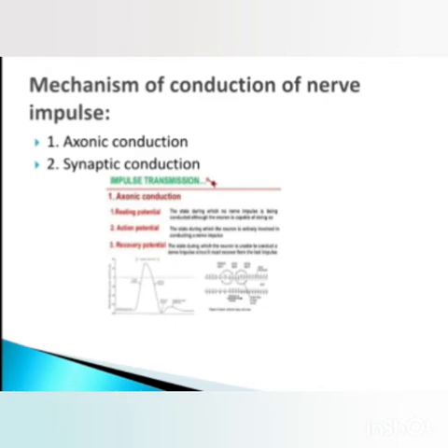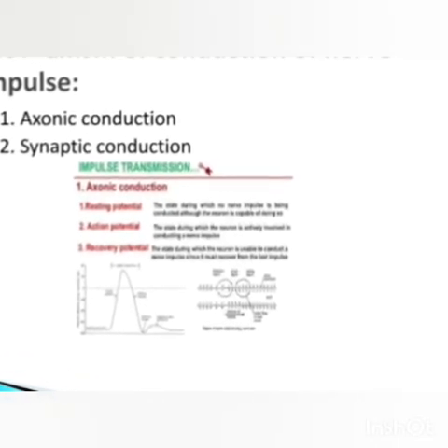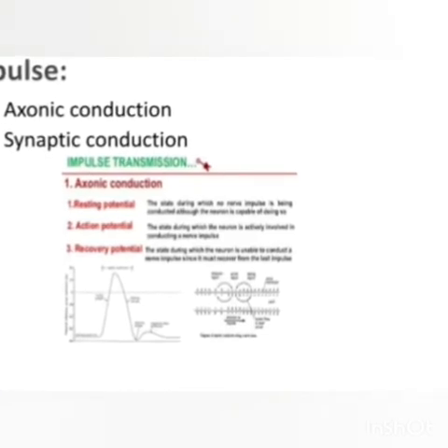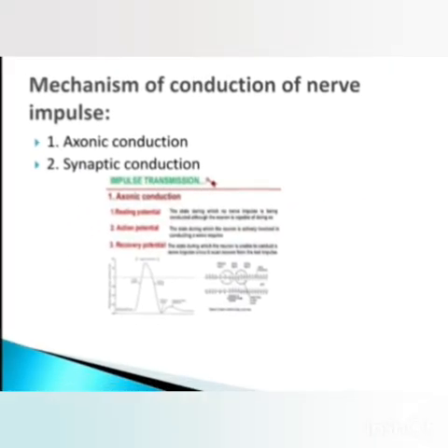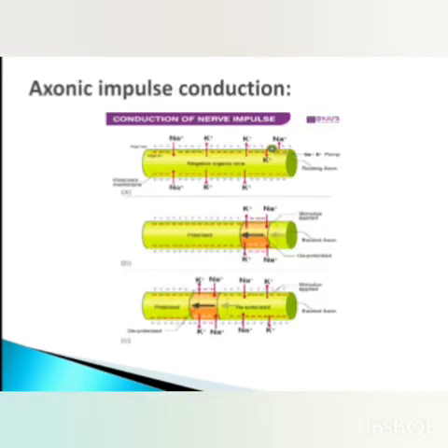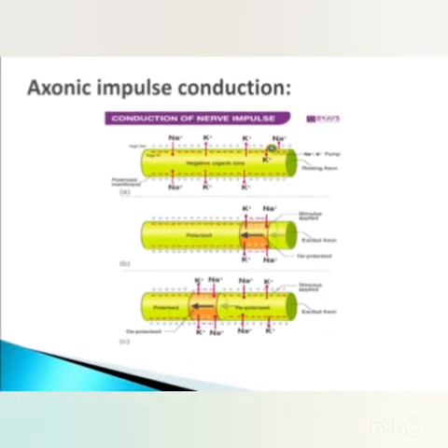Now let us see the mechanism of conduction of nerve impulse. So first one is axonic conduction and second is synaptic conduction. Now in case of axonic conduction, the resting position is this. You can explain it better through this diagram. Axonic impulse conduction, in which the green colored portion is nothing but the part of neuron.